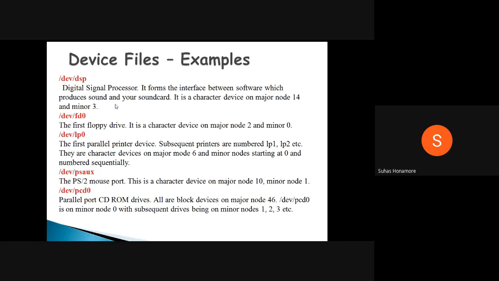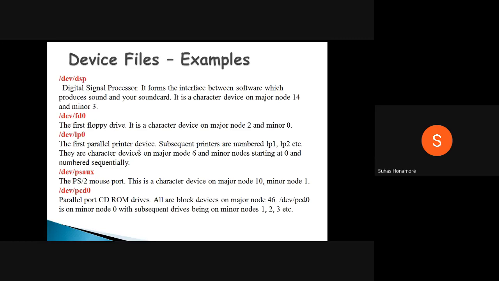So whenever you are installing an OS, by default, most of these devices will come. Other than that, if you want to keep anything or install it by default, then you have to attach that device and then install the driver. So automatically your OS will take care of those things.